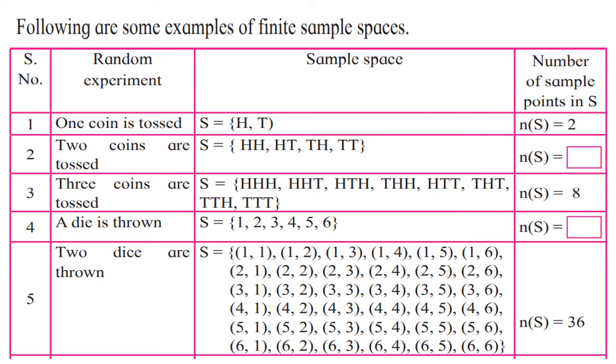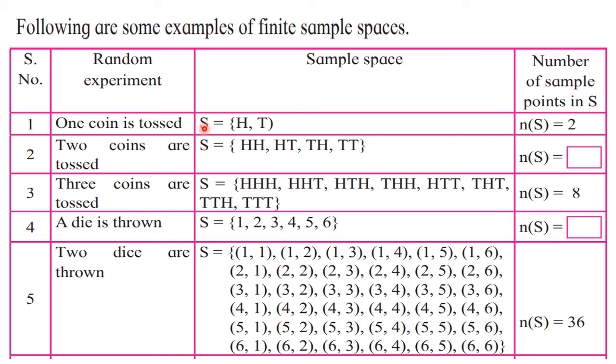Here we are discussing only finite sample spaces, as I have said. First, one coin is tossed. We have seen that every coin has two sides, the faces head and tail. So first of all, we have to write down S, that is sample space. You are going to use only the S alphabet.